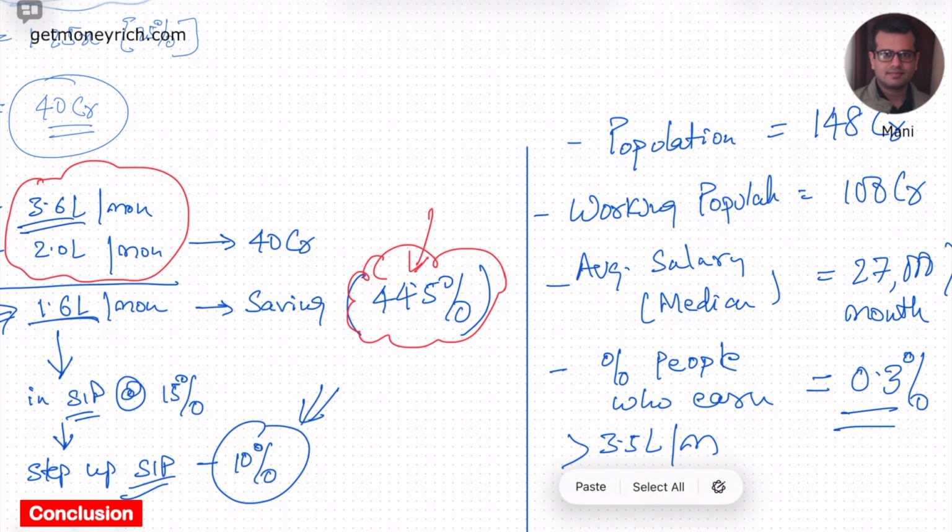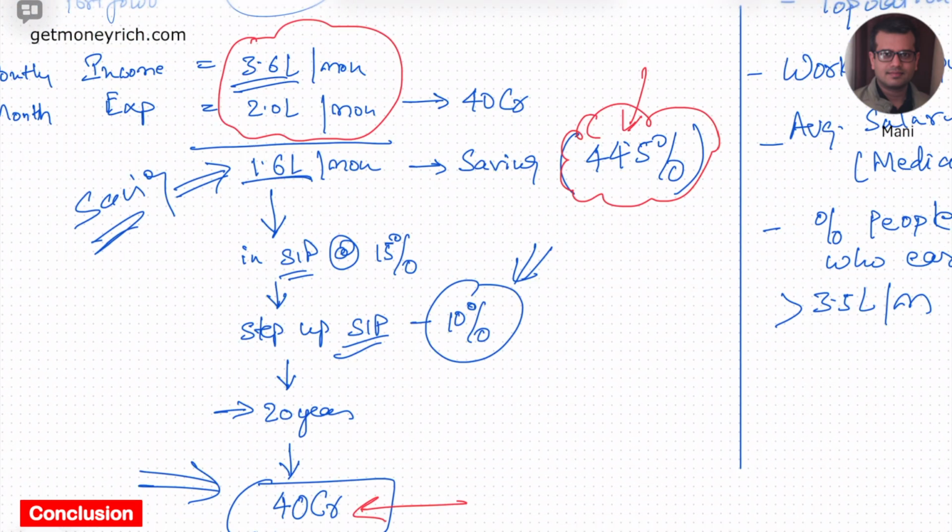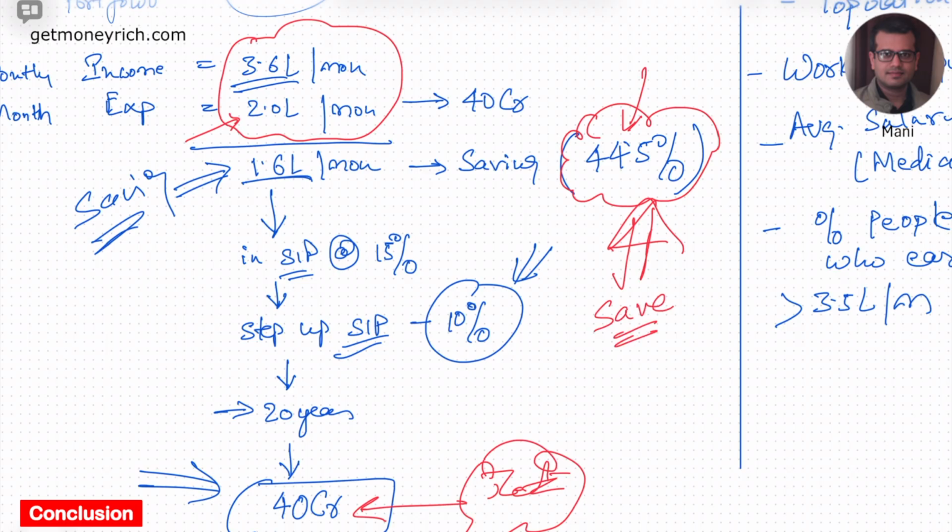the total population. So here the problem is, it is not that there is nobody who will require a 40 crore retirement corpus. There are people who are spending 2 lakh rupees per month. They will need a retirement corpus of 40 crores. But it doesn't mean that everybody who spends 2 lakh per month will be able to generate a 40 crore corpus. Why? The problem is majority of people do not save this much. There are many people in this country who may be spending 2 lakh per month on a monthly basis. There are a lot of people here. But out of them, very few will save 44% of their income.